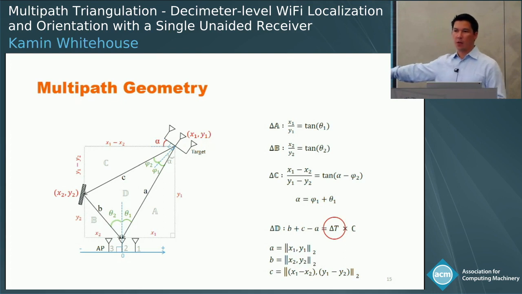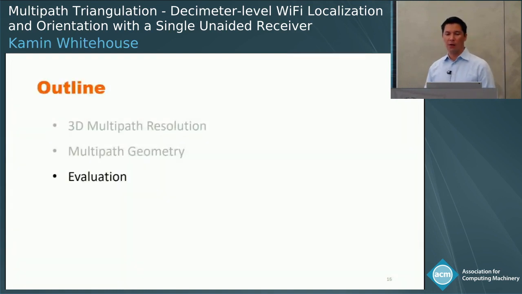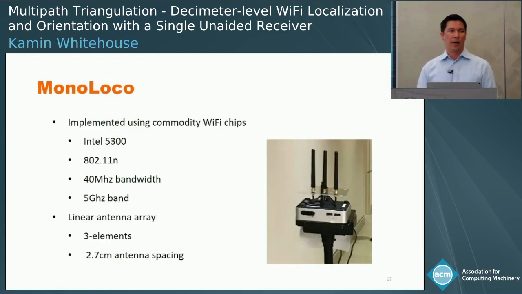So these 4 equations can be solved, and you get the orientation and location of the target. So now let's talk about how well this works. We implemented this system as what we call monoloco. We use commodity Wi-Fi chips, the Intel 5300, which is pretty common in this line of work with CSI values.